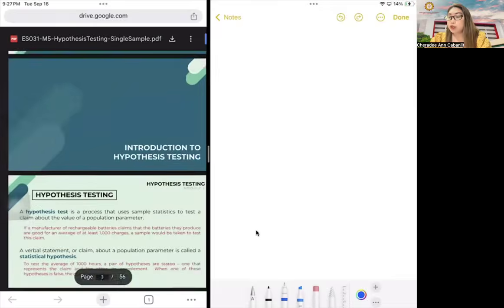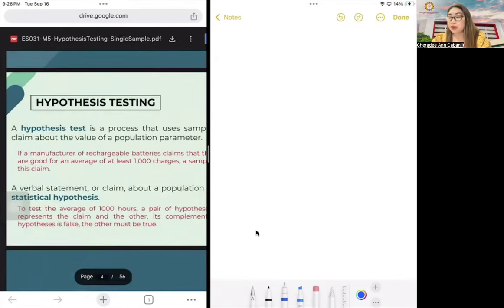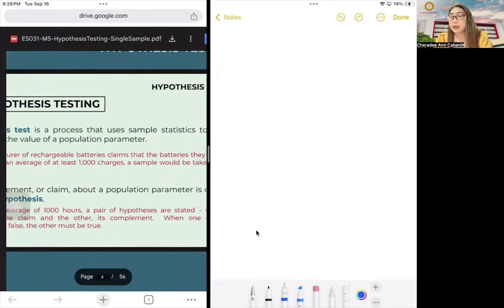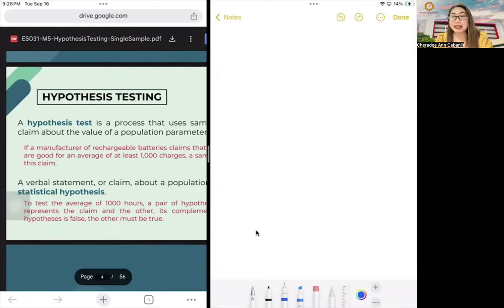Okay, so the word hypothesis, we've been hearing this, right? We've been hearing the word hypothesis many times already, but we really don't know what hypothesis is. So as you can read in the description, it's a process that uses sample statistics to test a claim about the value of a population parameter. In short, it's an educated guess. So when we say educated guess, it's not simply just assuming things, but instead it's really an educated one.